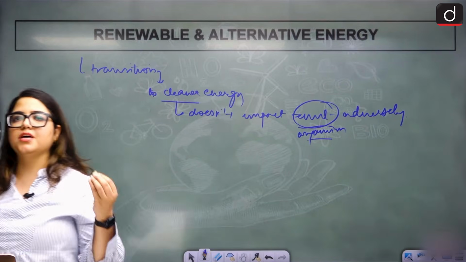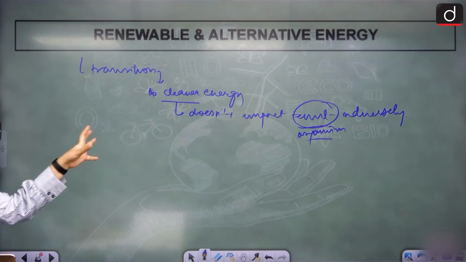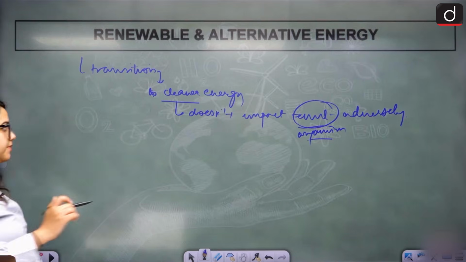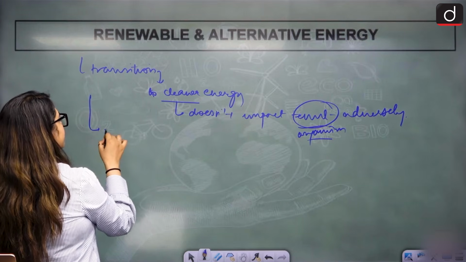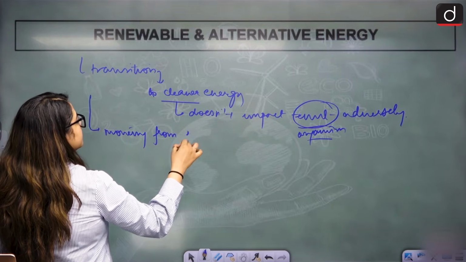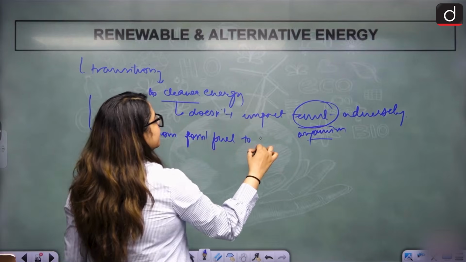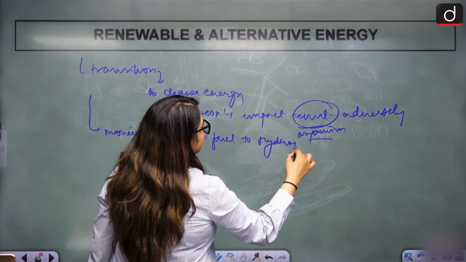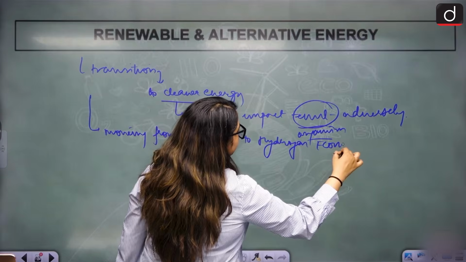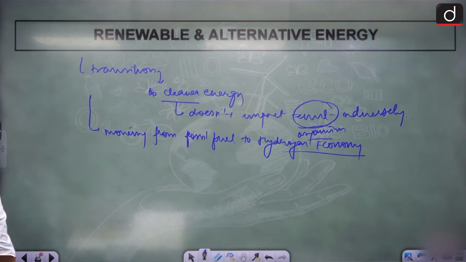What cleaner energy are we looking forward to in India? This is like moving away from fossil fuel to a hydrogen economy. What kind of hydrogen economy are we trying to establish here? We are looking at optimizing fuel sources through biofuels.